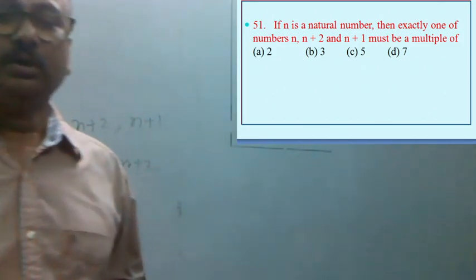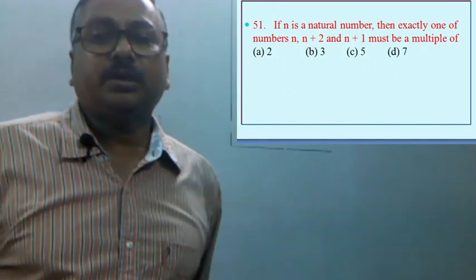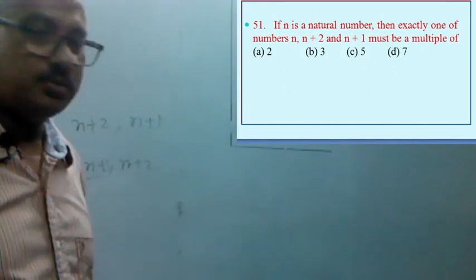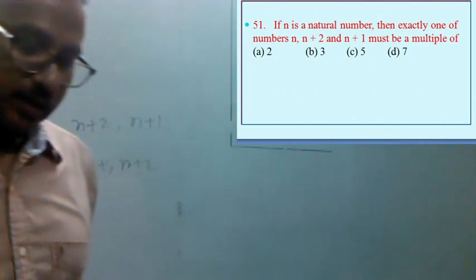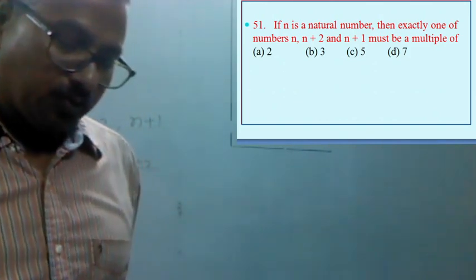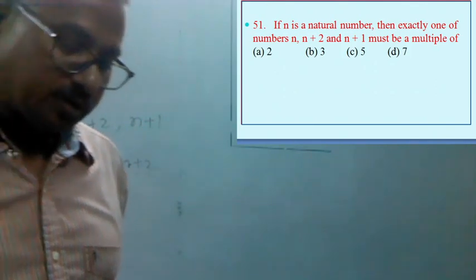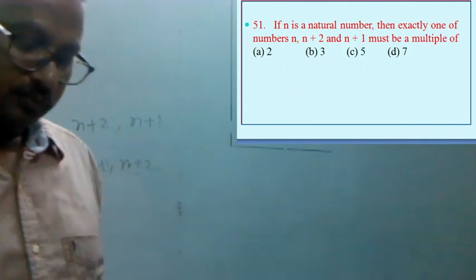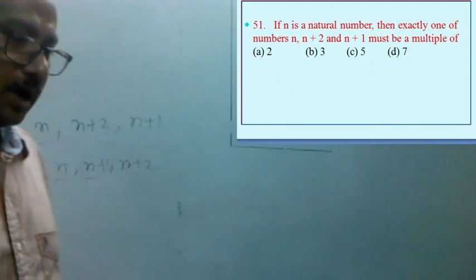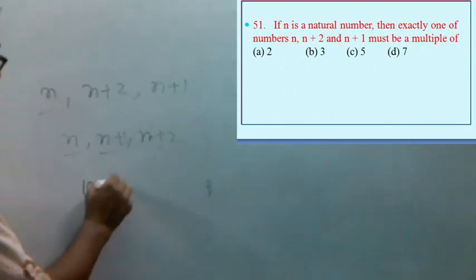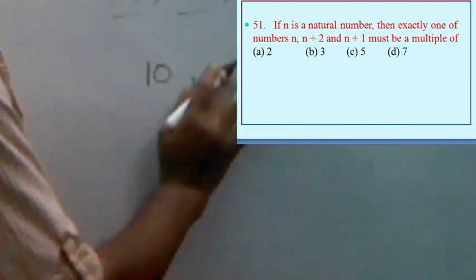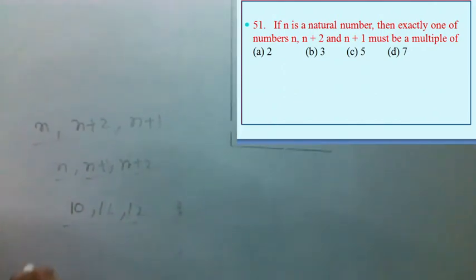So now the question is, if n is a natural number, then exactly one number of this must be a multiple of what. If we write any 3 consecutive numbers, say 10, 11, 12, and say 17, 18, 19.